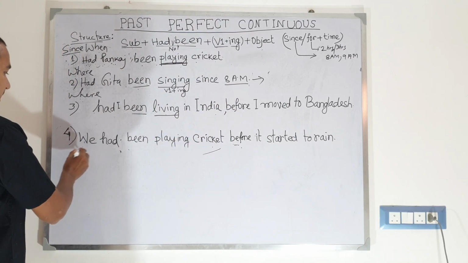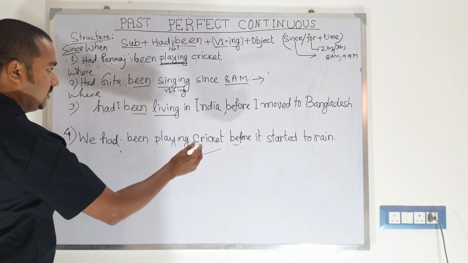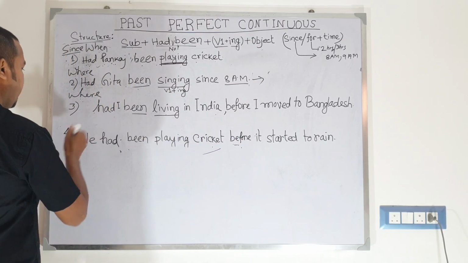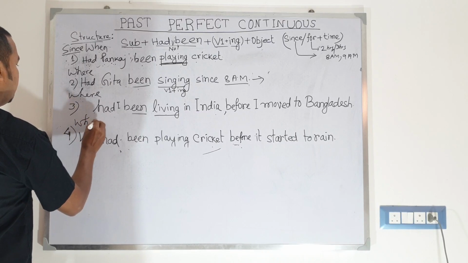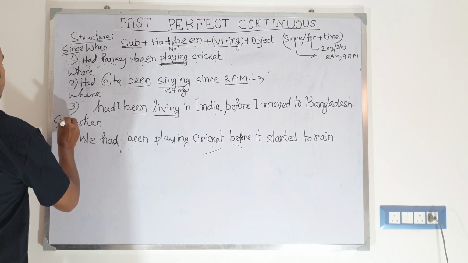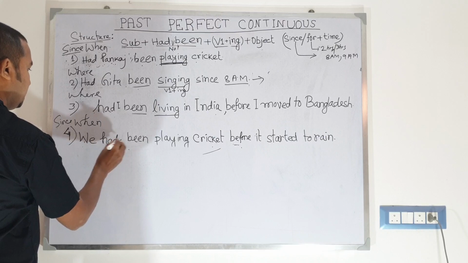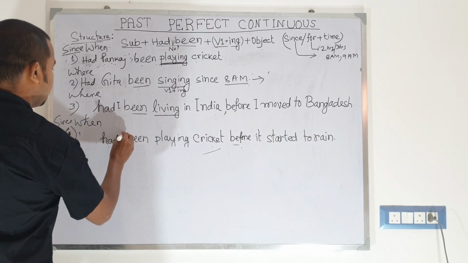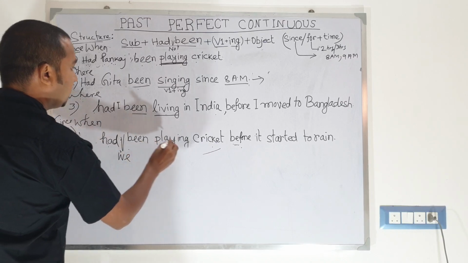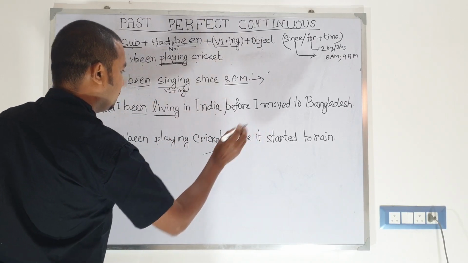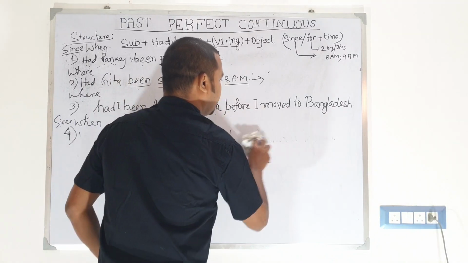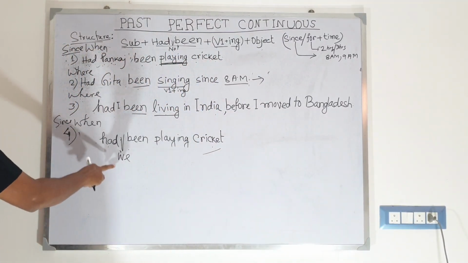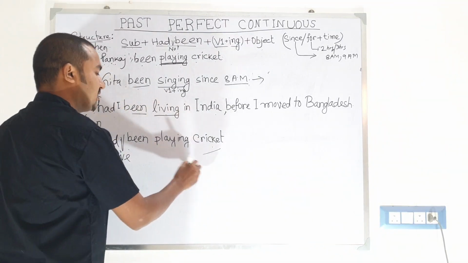Now we have this last one. We had been playing cricket before it started to rain. So you may ask since when. Had we, then we have to bring the subject here. When we are making any question, since when had we been playing cricket? So you may answer 8 a.m., 9 a.m., 10 a.m.